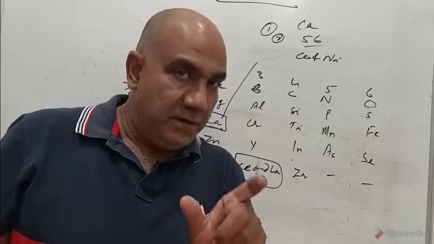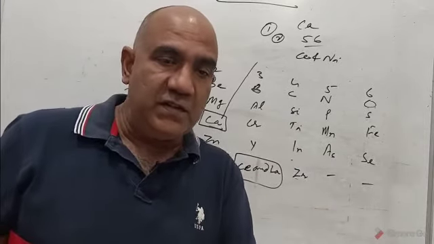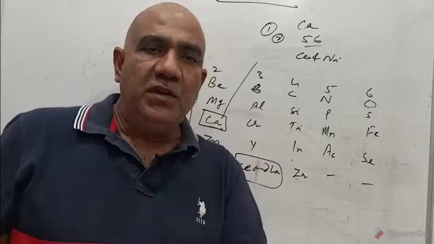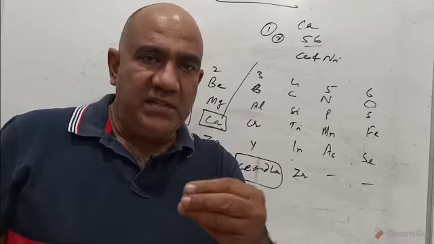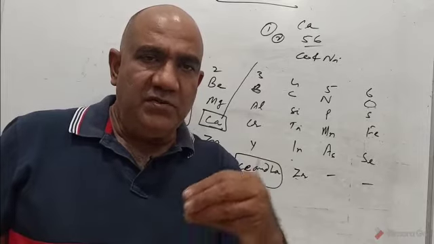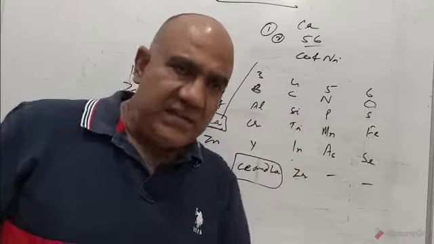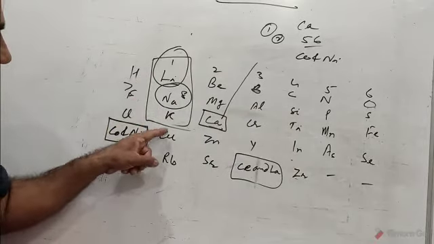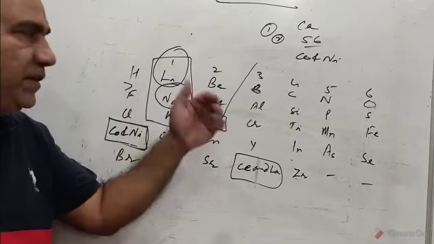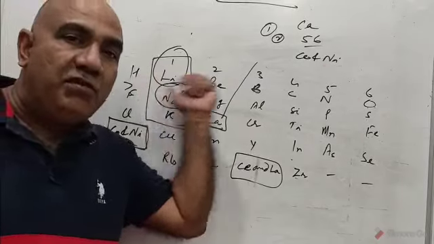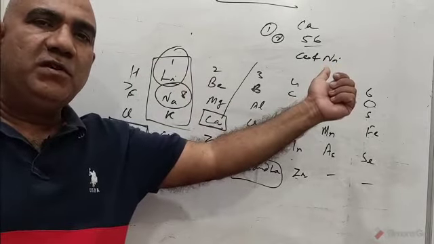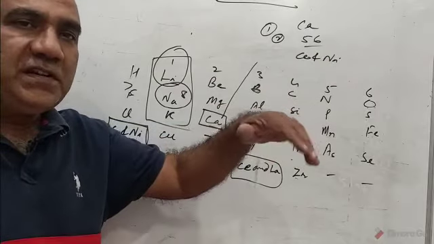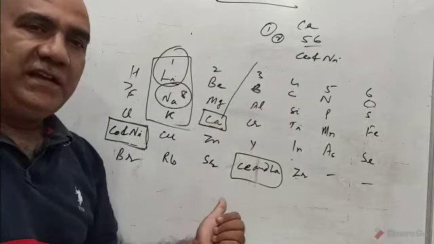An important question I have already told you, once again I am underlining for you. If it is asked, do Dobereiner's triads appear in Newland's octave system? The answer is yes, and you can see it here. This is a Dobereiner triad: lithium, sodium, potassium. But you have to say it like this: when elements are arranged in horizontal rows in the increasing order of atomic masses according to Newland's octave system, Dobereiner's triads will appear vertically. That's all.